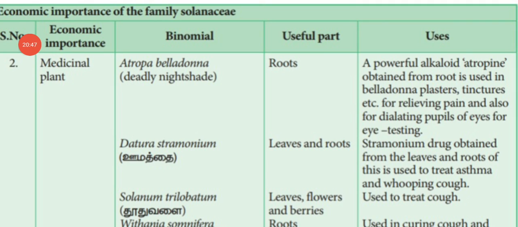So next we are going to see medicinal plants of family Solanaceae. Atropa belladonna is the deadly nightshade plant. Root is the useful part, which is used to prepare alkaloid, that means atropine, from the root of a plant, used to prepare plasters, tinctures, etc. So this alkaloid is used to relieve the pain and also used for dilating pupils of eyes for eye testing.